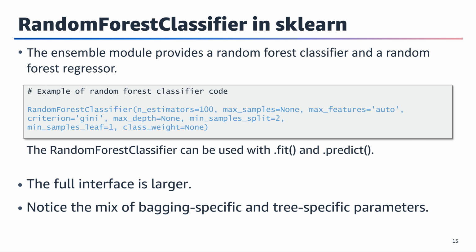Min_samples_split, 2 here, defines the minimum number of samples or observations that are required in a node to be considered for splitting. Used to control overfitting because higher values prevent a model from learning relations that might be highly specific to the particular sample that is selected for a tree. Values that are too high can lead to underfitting. Therefore, it should be tuned using cross-validation.